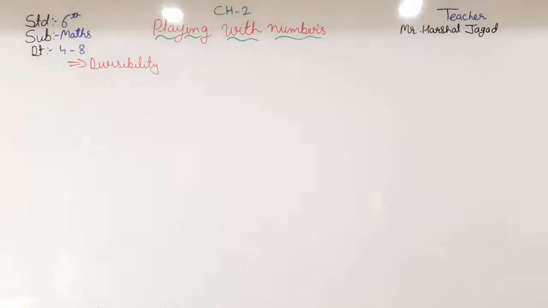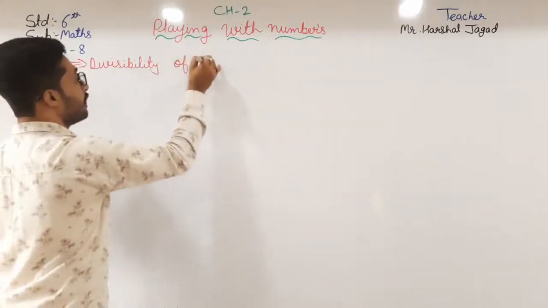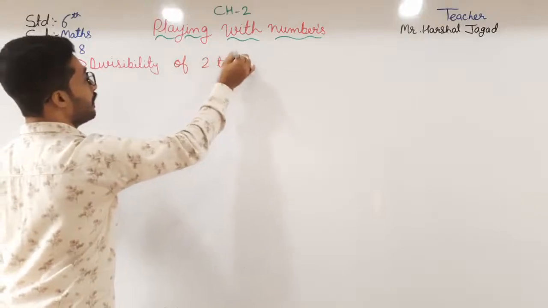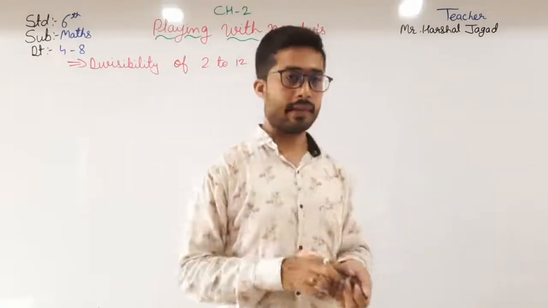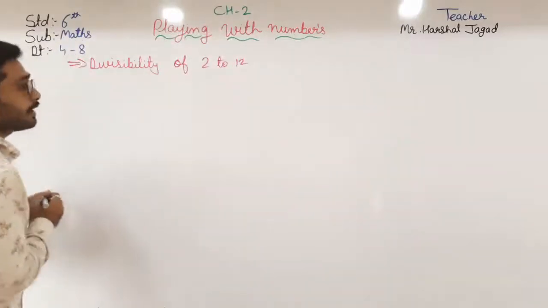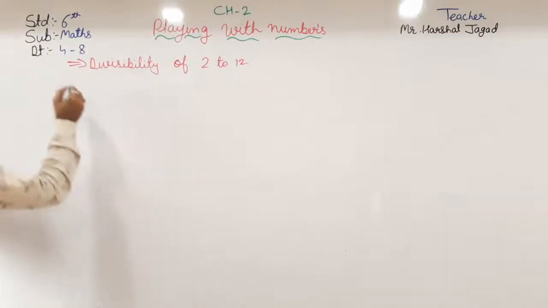Divisibility test of 2 to 12. Okay. So here, how? Let us see. First of all, if the number is divisible by 2 or not, then how can we know?